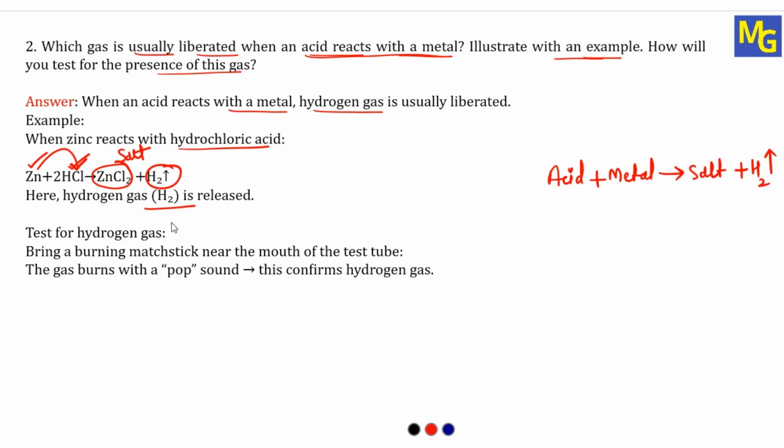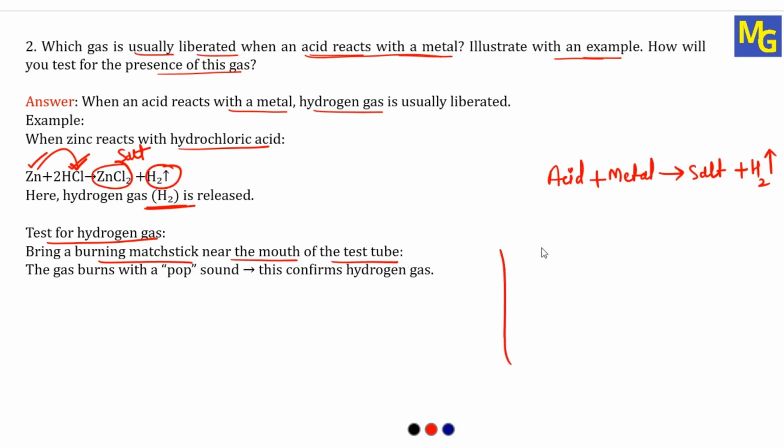Now how to test this? Pass the hydrogen gas which is liberated into soap solution, and when it forms bubbles with the help of the soap solution, then take a burning candle near the soap solution. Then the burning candle will go off by making a pop sound. This indicates that the gas is hydrogen. So see here, test for hydrogen gas: bring a burning matchstick near the mouth of the test tube. Yes, this also we can do.